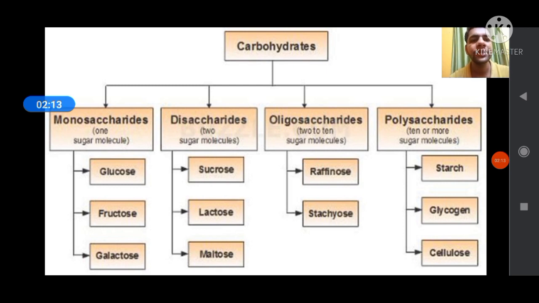Disaccharides are two sugar molecules. Examples of disaccharides are sucrose, lactose and maltose. Oligosaccharides are 2 to 10 sugar molecules, which include raffinose and stachyose. Polysaccharides are 10 or more sugar molecules, which include starch, glycogen, cellulose, hyaluronic acid, etc.